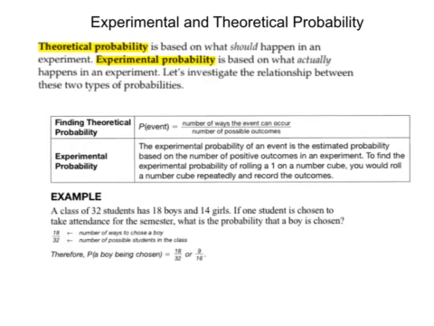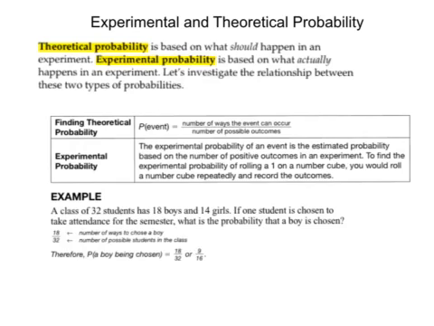So let me throw it at you again, throwing or tossing a coin 50 times. Realistically, if you actually did that, you probably would not land on heads 25 times and tails 25 times. So theoretical probability is in theory what should happen. Experimental probability is when you do the experiment, what actually happens.